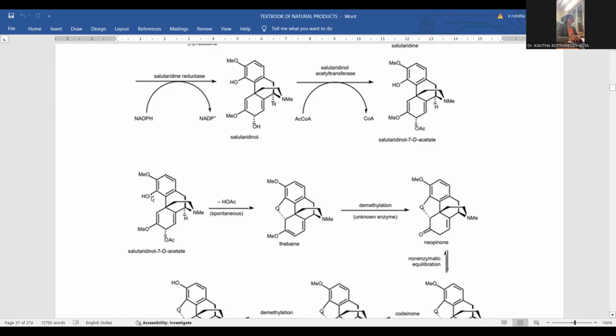In order to achieve this, let me give the suitable mechanism. The lone pair of electrons present on the oxygen takes part in the cyclization with this carbon atom. Whenever the new bond forms between the oxygen and carbon, there is simultaneous shifting of this pi bond towards these two carbon atoms. Whenever the pi bond shifts over there, simultaneous removal of this acetate moiety is possible. So here, an ethereal linkage is originated in between these two, so that a new cyclic ring is